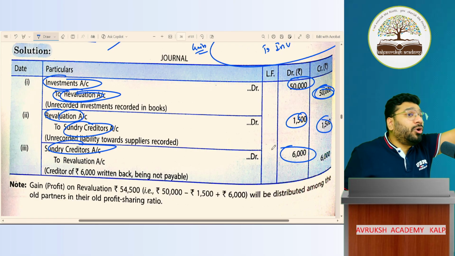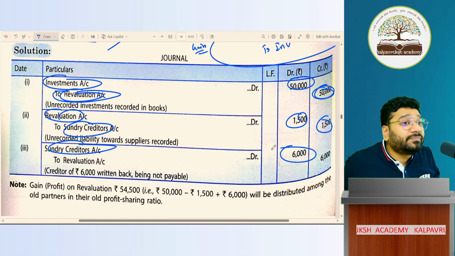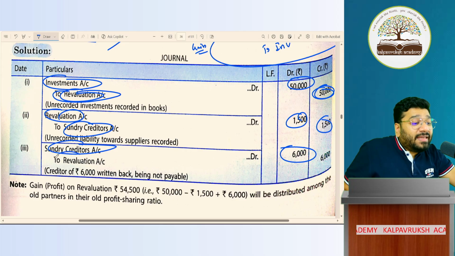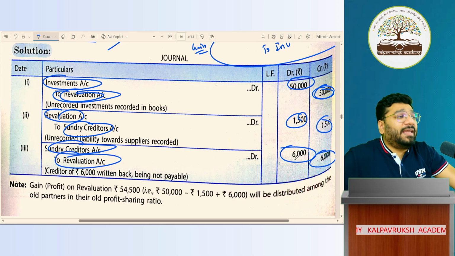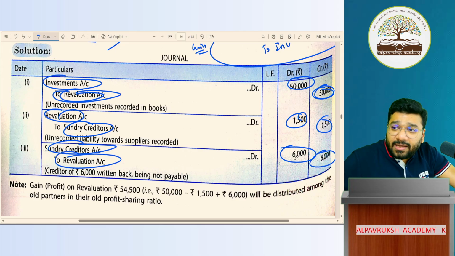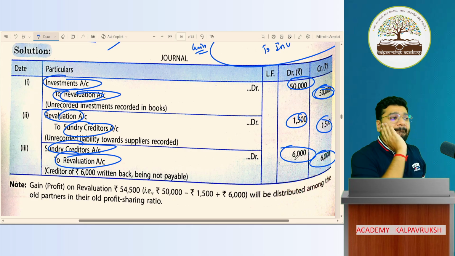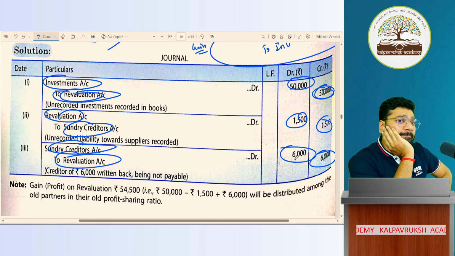And to somebody, if you don't make the payment, is it a gain or loss for you? Ritika, gain or loss? She's telling loss. It's a gain. To revaluation 6,000, gain. So sundry creditors to revaluation, 6,000, 6,000. Okay, not okay. Yes.